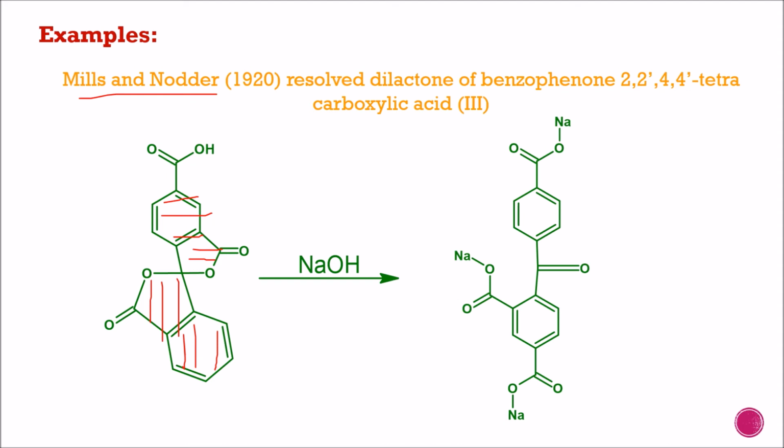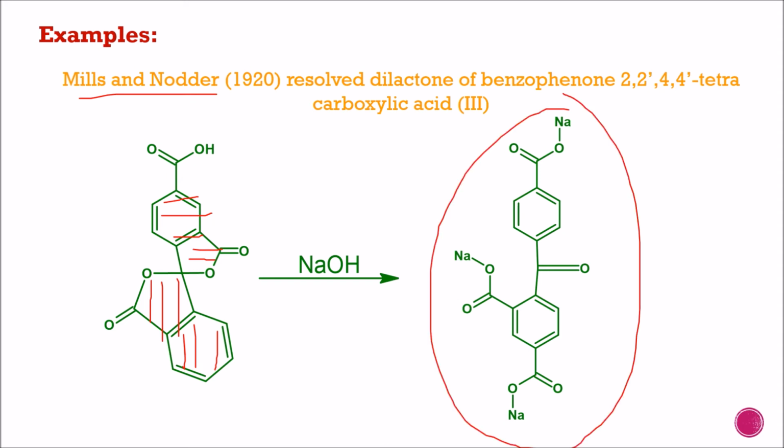So this structure is optically active, while after reaction in presence of NaOH, the lactone ring opens up and the whole structure becomes flat and a plane of symmetry is present. In this molecule, the two shaded portions are perpendicular to each other, and consequently there are no elements of symmetry. When the compound is treated with sodium hydroxide, the lactone rings are opened up and optical rotation disappears.